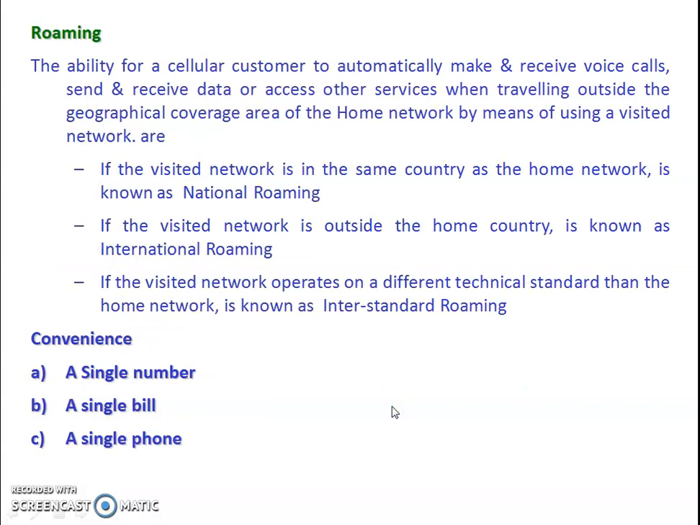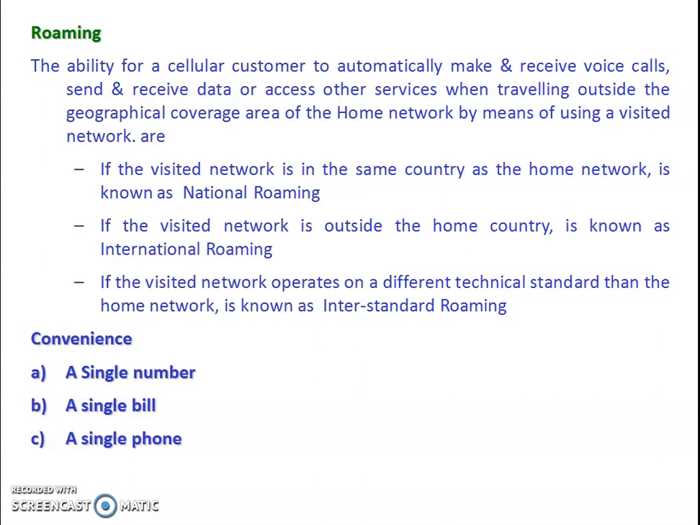Now another component is roaming. It is the ability of a cellular customer to automatically make and receive voice calls, send and receive data, or access other services when traveling outside the geographical coverage area of the home network, by means of using a visited network.